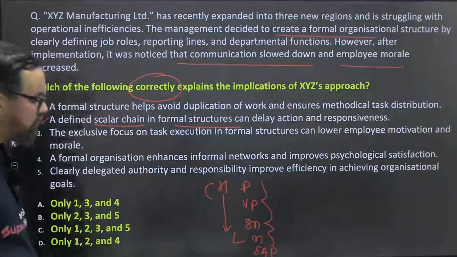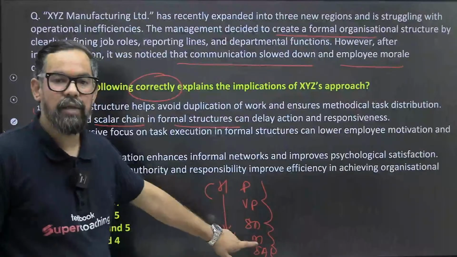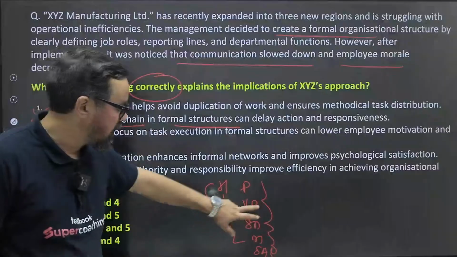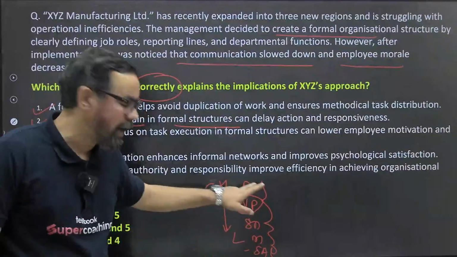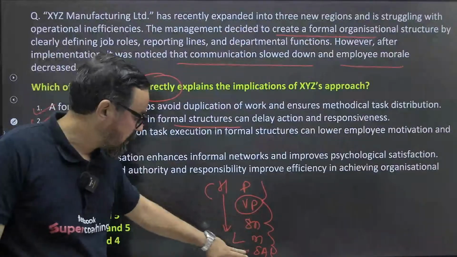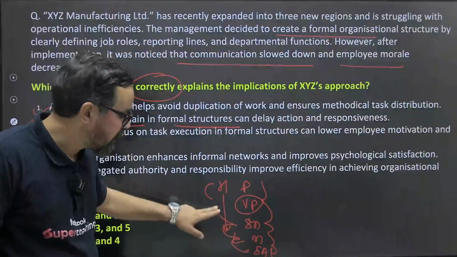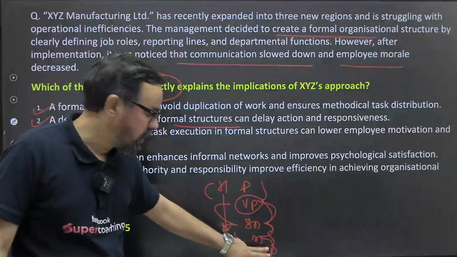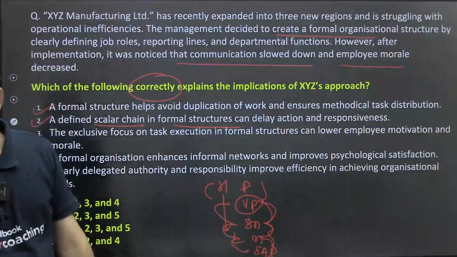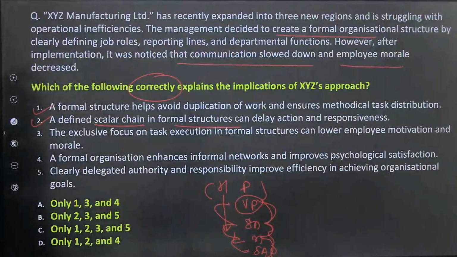So a defined scalar chain in formal structure can delay action and responses. Yes. Let's say subordinate, if they have asked something where decision making is आपका vice president, तो what he'll do, he cannot directly interact with vice president. ये आपका इसको बोलेगा, ये फिर इसको बोलेगा, फिर यहां तक आएगा. Then आपका आंसर जब आएगा तो this will come आपका. So that is something which create some sort of issues, right.